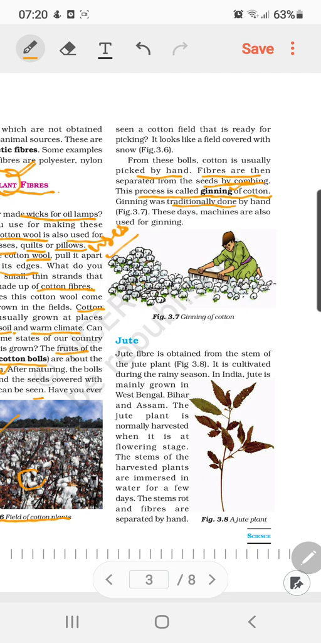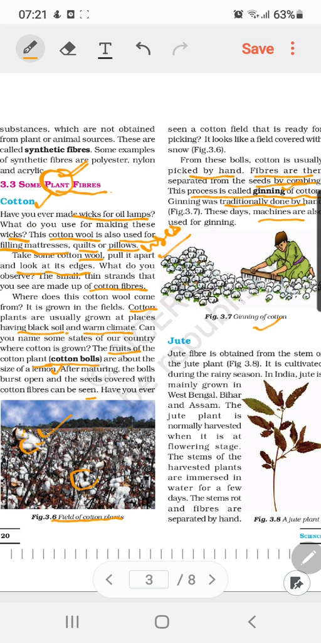So ginning was traditionally done by hand. As you can see, a person who is doing combing or ginning is separating the cotton fibers from the seeds or seed coat. These days such things are done by machines. So this was about the ginning of cotton. Ginning is basically the removal of cotton fibers from the seed coat. So this was about the cotton fiber.